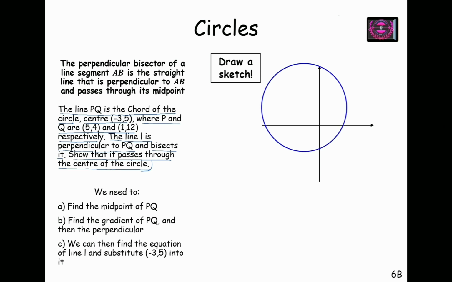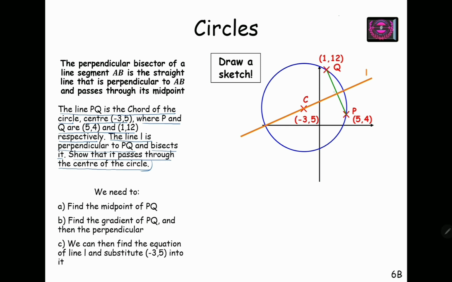This is the circle having center C (minus 3, 5), and we have P, which is (5, 4), and Q, which is (1, 12). So P and Q lie in the first quadrant, C lies in the second quadrant, and when we join these two points P and Q, we have the chord PQ. Now we have to find the equation of the line which is the perpendicular bisector of PQ.